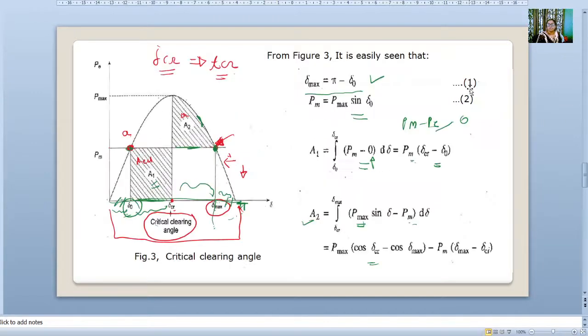Now substituting equations 1 and 2. What are equations 1 and 2? Del max is pi minus del 0 and Pm is equal to P max sine of del 0.